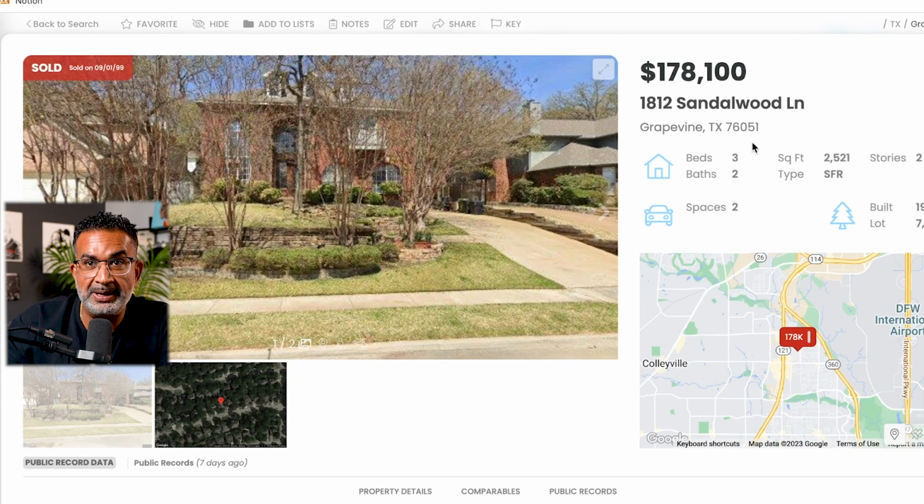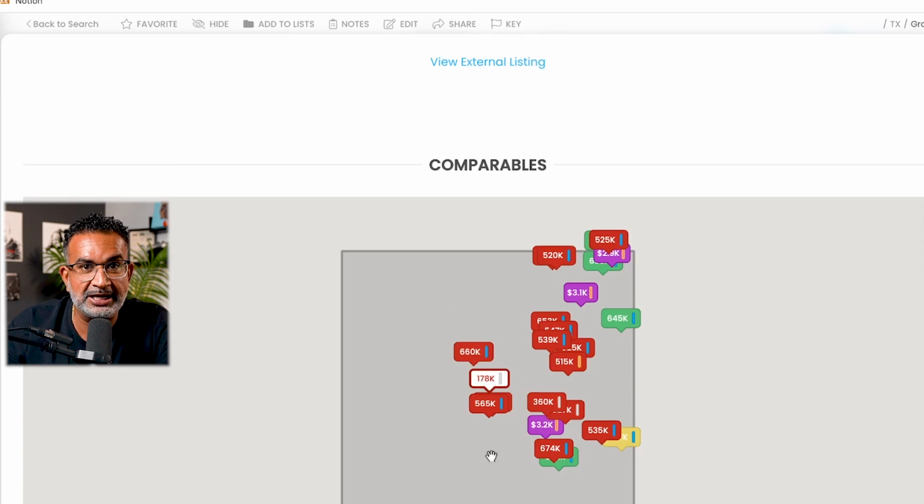And here we've got a 3-bed, 2-bath, 2521 square foot property, 2-story. Now this one also was a wholesale deal that we've done, built in 1992. It's sitting on a 7,774 square foot lot. Let's check the comps.